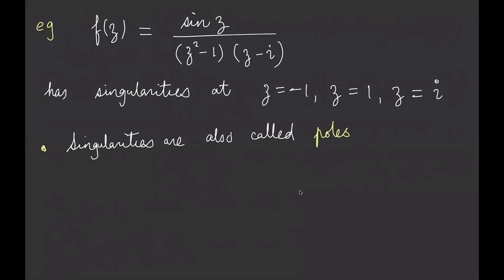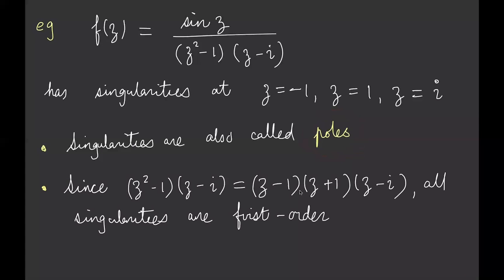Another bit of terminology: singularities are also sometimes called poles, P-O-L-E-S. Because of how I can write my denominator, I notice that all the singularities are first order. That's z minus 1 to the first power, z plus 1 to the first power, and z minus i to the first power.